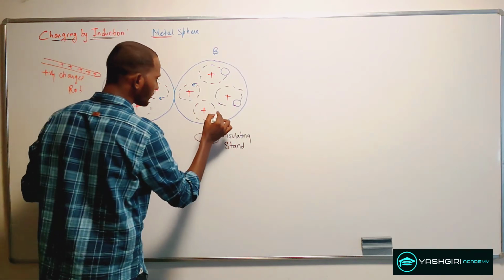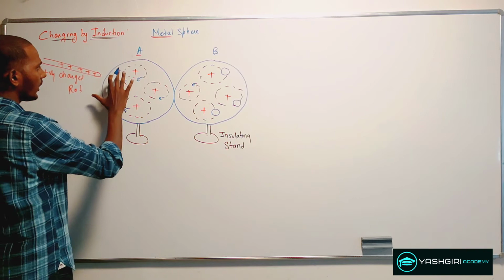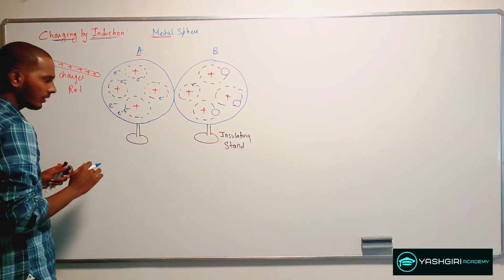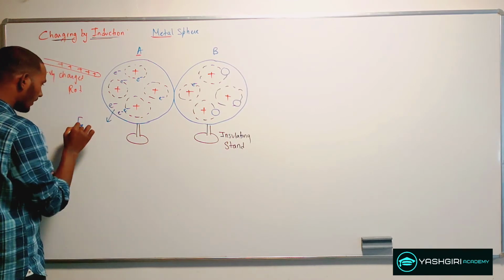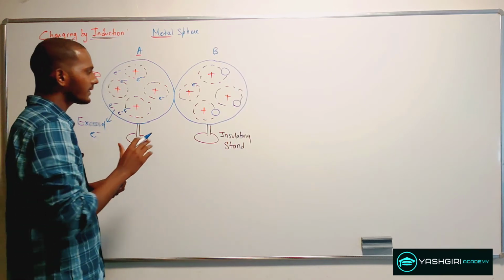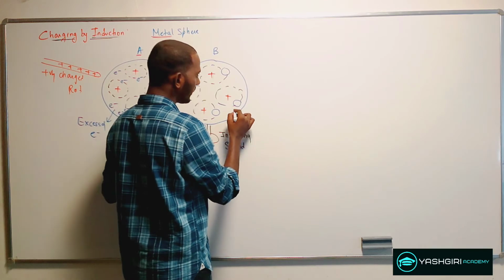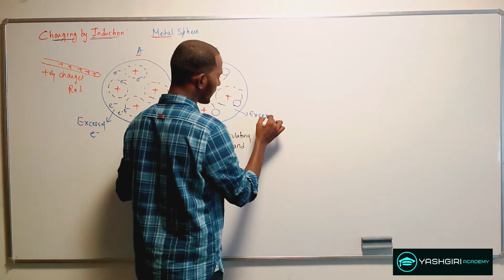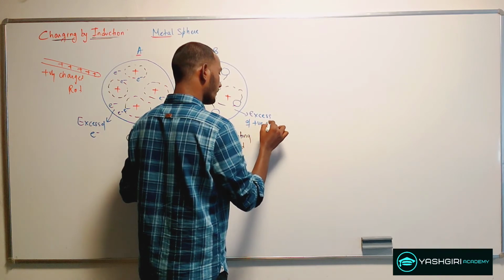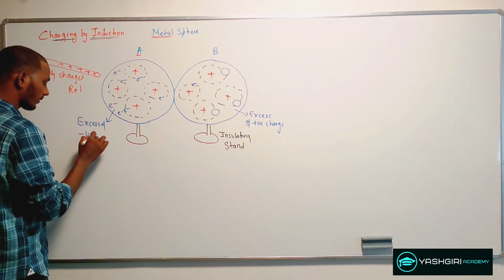Now if you see this, when you look at the sphere A, I see a lot of negative charge coming on the left part of the sphere A. So here I can say there is an excess of electrons, and when I see the sphere B, on the right side of this, I see there is an excess of positive charge. Here, excess of negative charge.